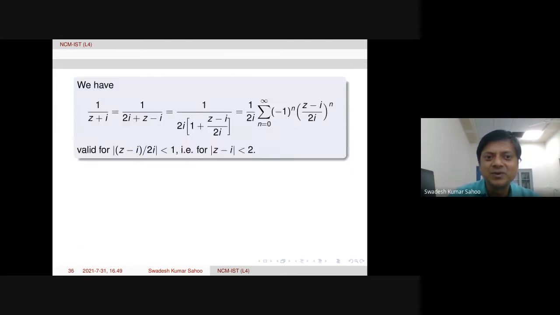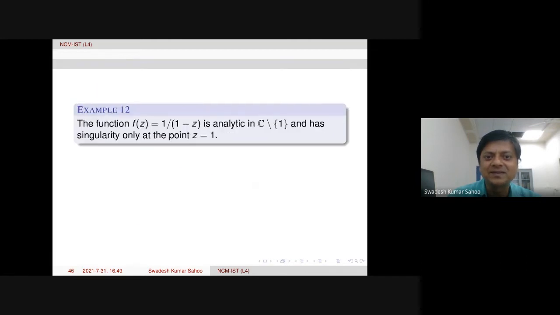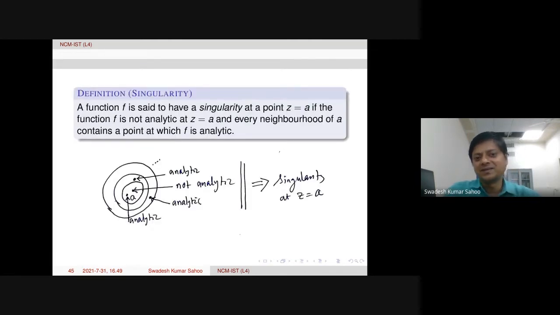Okay, let's move to singularity. So what is the definition of singularity here? Mostly, the deleted neighborhood concept will be very useful here. More often, if we ask students, they answer that when a function is not analytic at a point, that point is called a point of singularity.